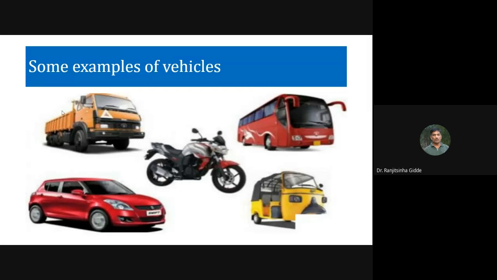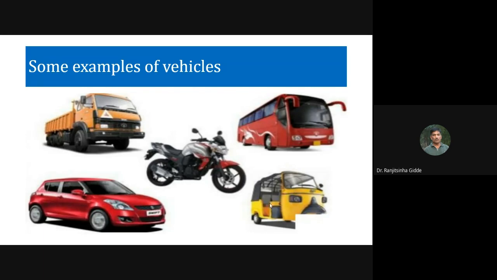So this you can say is the tempo. Whatever is provided here is one chamber or cabinet, and that is useful to load the goods. Then this one is the traveller. Again you can have a passenger sitting arrangement, and accordingly we make the body.